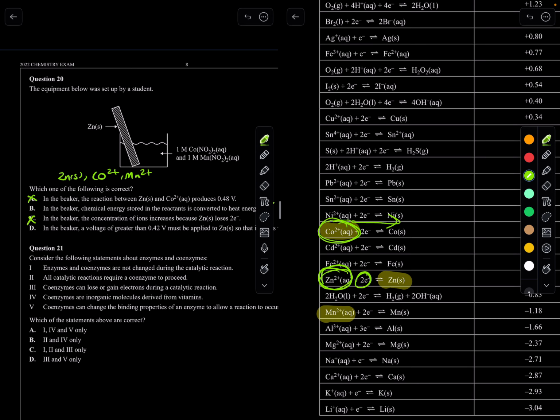It needs to be much more specific. So in terms of concentration, the concentration of ions increases because of zinc. Not true. It doesn't increase because of zinc. So yes, it has a part, but it doesn't talk about cobalt.